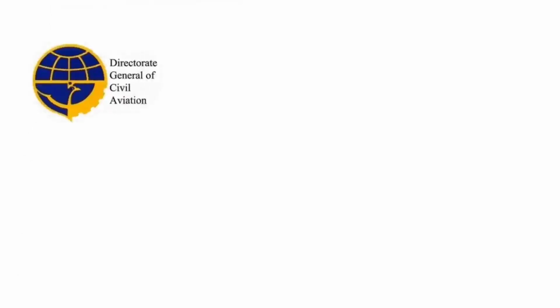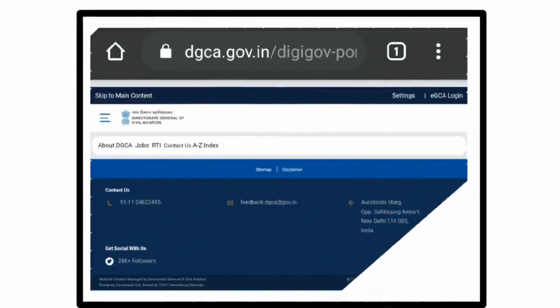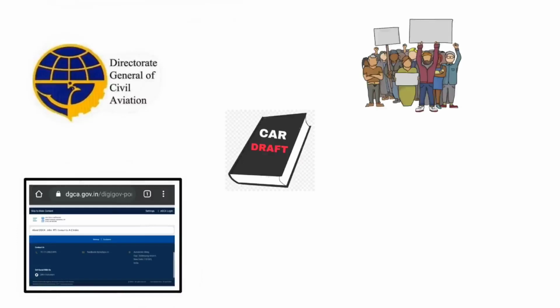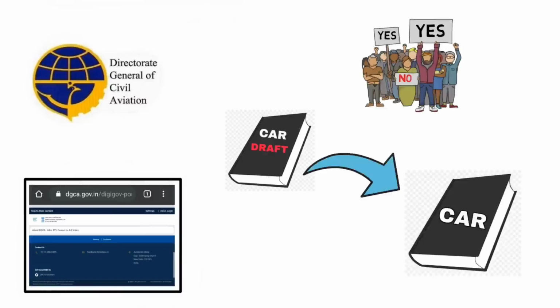DGCA doesn't directly issue any CAR. First it makes a draft of it and publishes it on the DGCA website. Every person who is affected by this draft will give his views and suggestions in comments. If DGCA receives a larger number of positive feedbacks, then DGCA will issue such CAR.